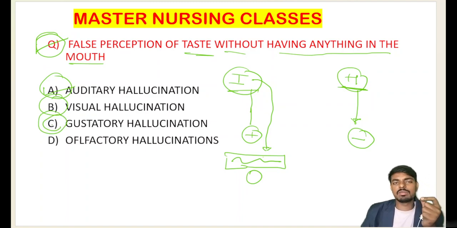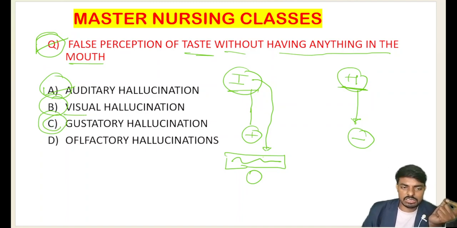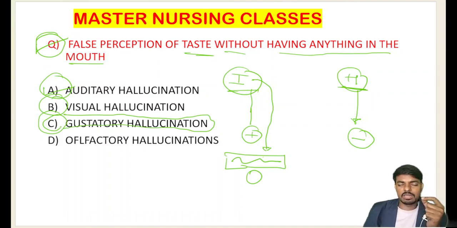A person is getting some taste in his mouth without having anything in his mouth. That is what we call gustatory hallucination. And the answer for the question is the gustatory hallucination, the false perception of taste without having anything in the mouth.